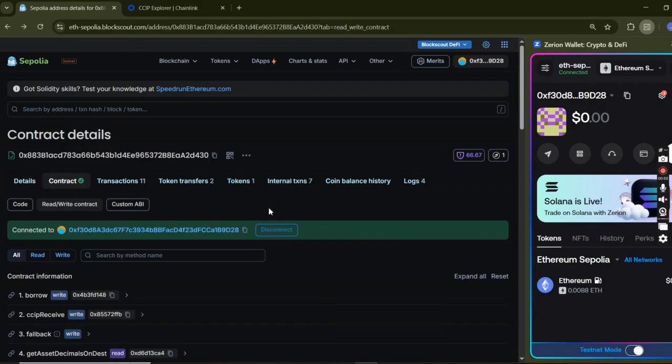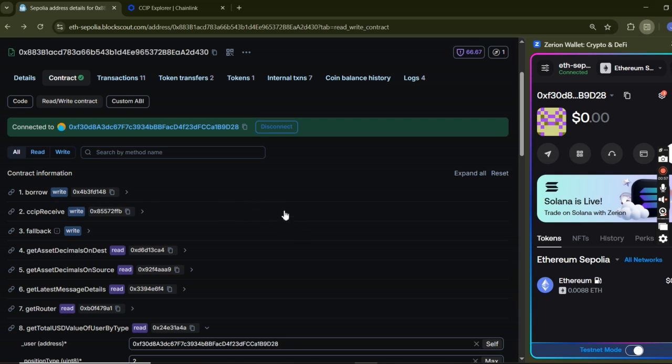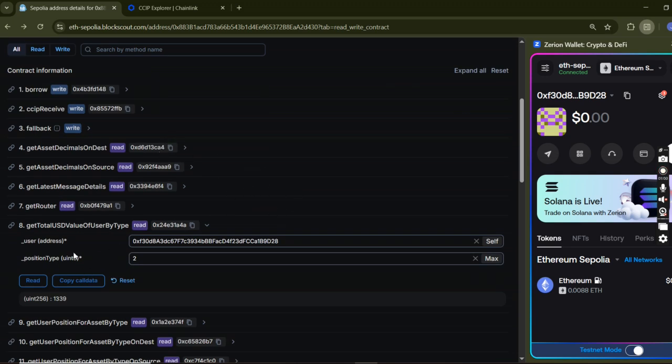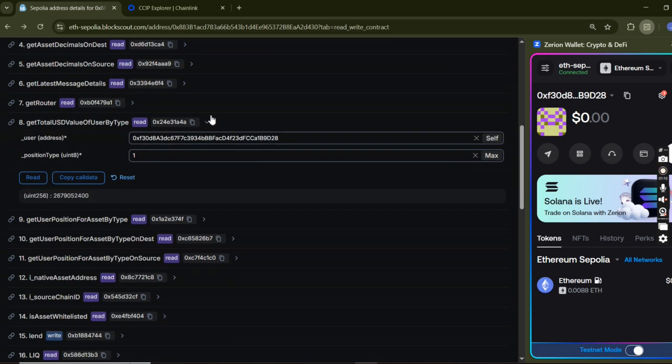So yeah, I've lent some tokens already, so I could just decide to get the worth of my lent tokens across chains, and I have that as position type of one. So I could just read this, and here I have about $26 worth of tokens lent across networks. So currently on this Sepolia network, I have about half of that, and then I have the other half on Avalanche network.